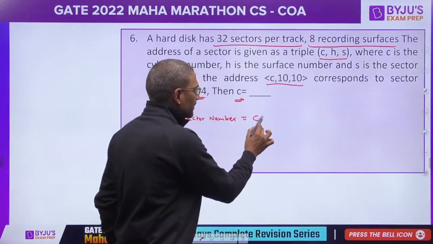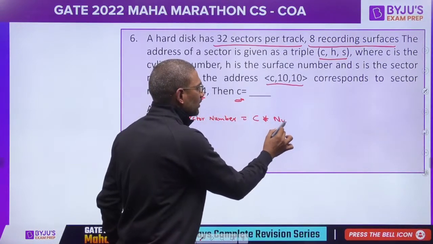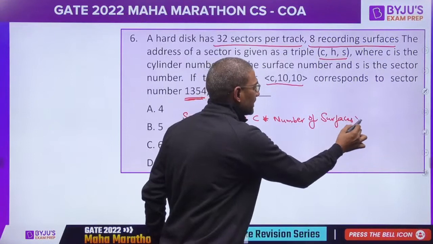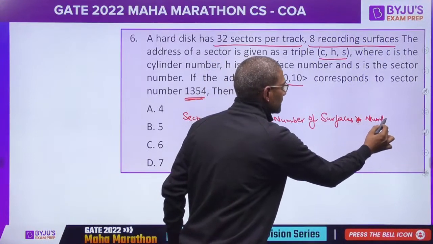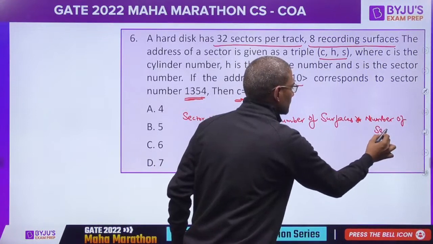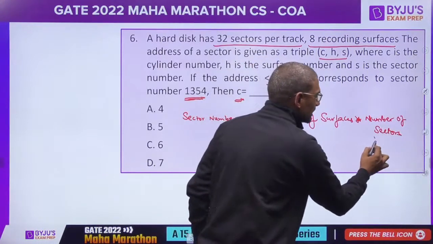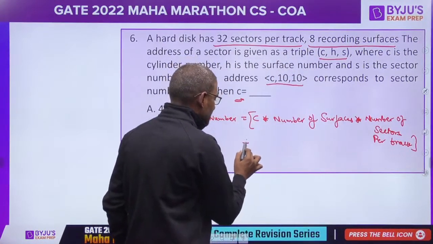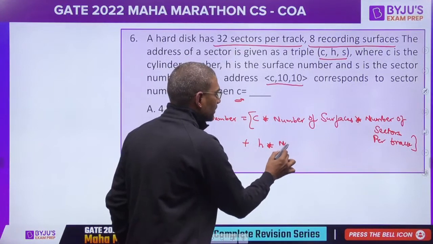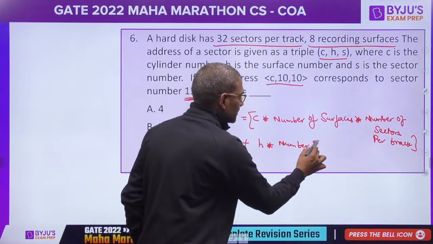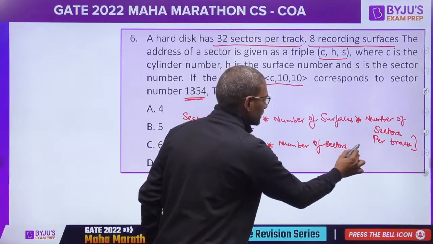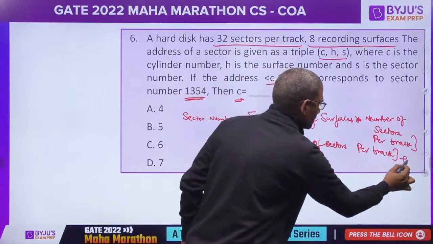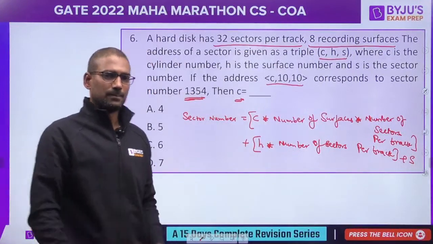It is C multiplied by total number of surfaces multiplied by number of sectors per track, plus H multiplied by number of sectors per track, plus S. So this is the simple formula.